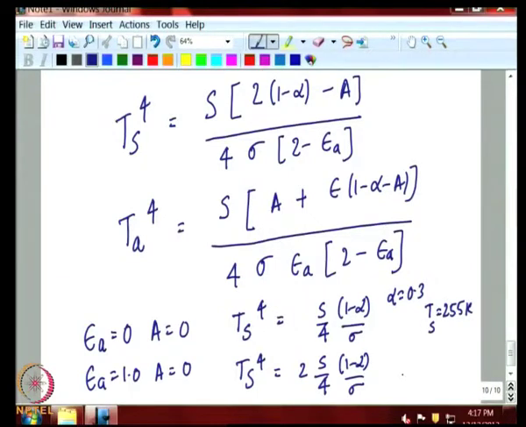While this one, where the atmosphere behaves like a black body but does not absorb the sun's radiation, you will get a very high value of 302. So, you must understand the difference here. In the absence of the atmosphere, we get the effective radiating temperature of Earth as 255 Kelvin, which we already got. Now, if you have an atmosphere which is a perfect absorber of the Earth's radiation, that is emissivity is 1, then the temperature shoots up to well above the measured surface temperature of the Earth.